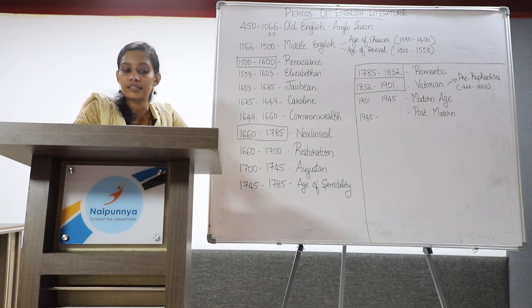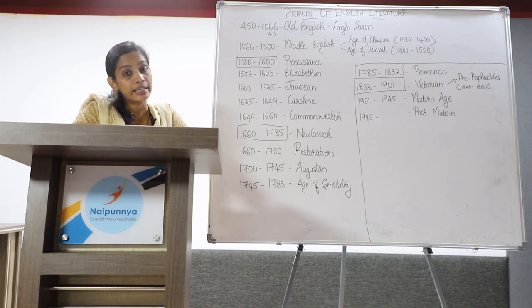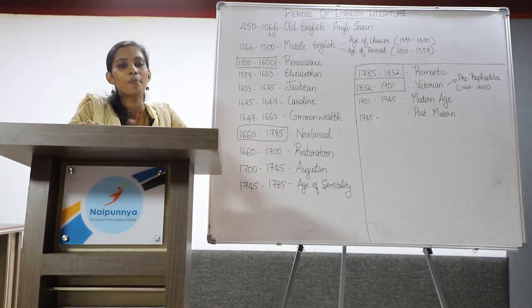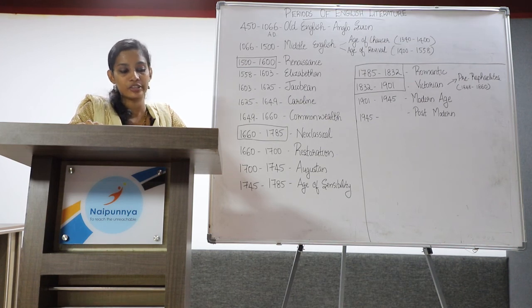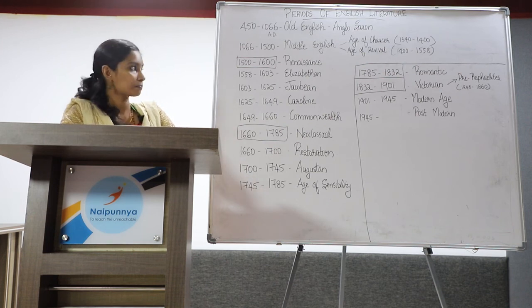It was during this time Charles Darwin published The Origin of Species, which completely changed the outlook of people towards religion. There arose a conflict between reason and religion. Popular novelists of this age are Charles Dickens, George Eliot, Bronte sisters, Oscar Wilde, Thomas Hardy, and William Thackeray.